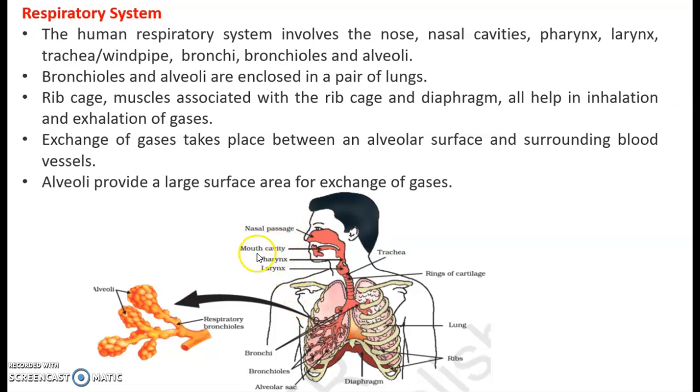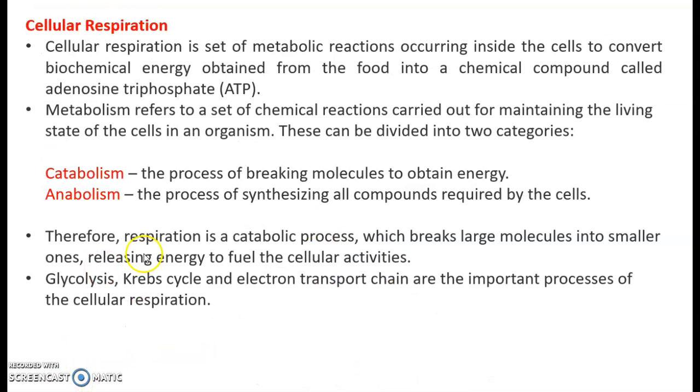This is the nasal passage, mouth cavity, pharynx, larynx. This is the windpipe, rings of cartilage. These are the lungs, ribs. This is the diaphragm. This part is the bronchi, and this is the bronchioles. In this zoomed-in diagram, you can see the alveoli. What part represents alveoli? From the start, we have been continuously using the term cellular respiration.